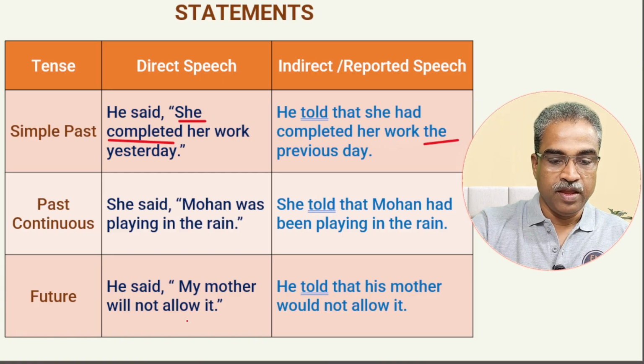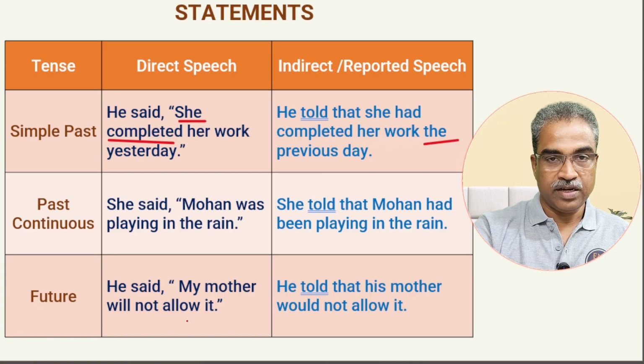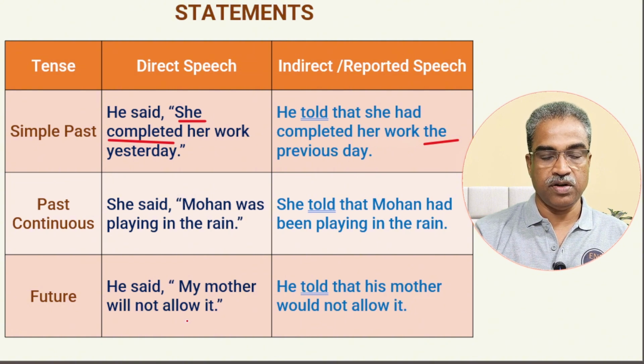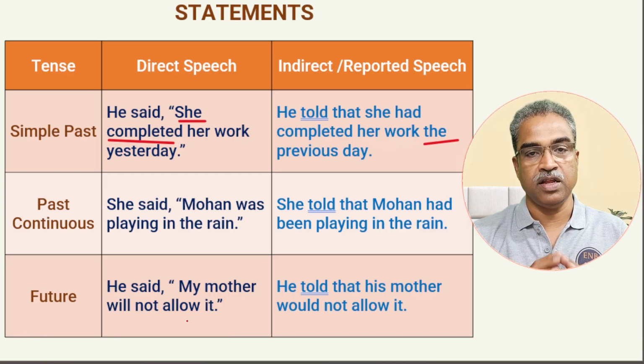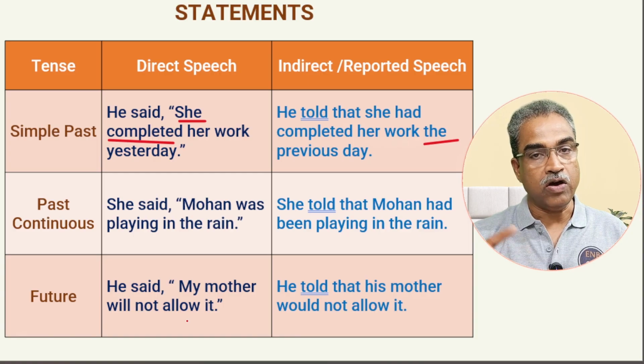Okay, fine. Now we go to future. I'm not going into all the other tenses because it is easily understood. Future also I am not going into in detail, just one example that I would give. That would be enough for you to understand all the sentences in the future. How is that? Let us see. He said, my mother will not allow it.